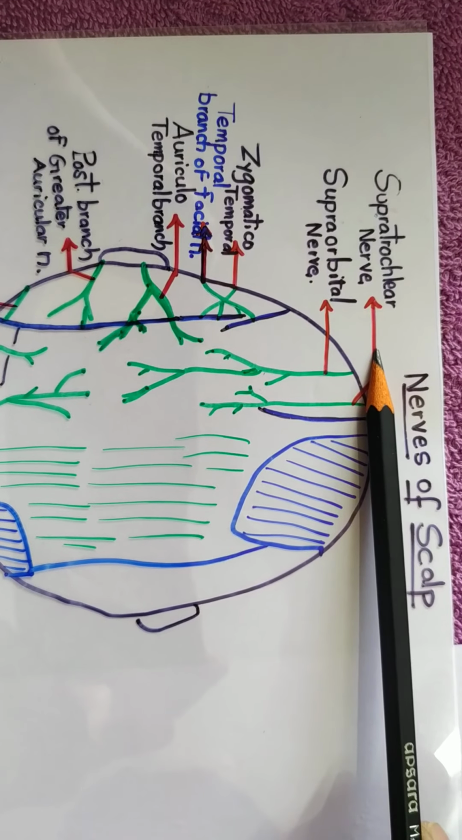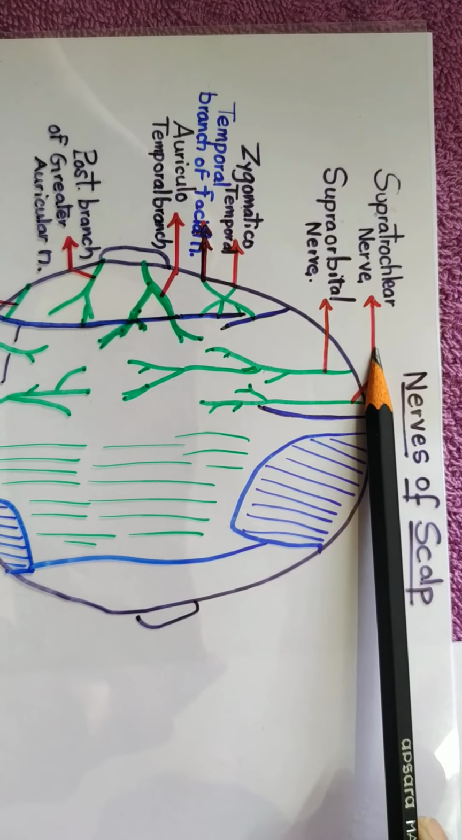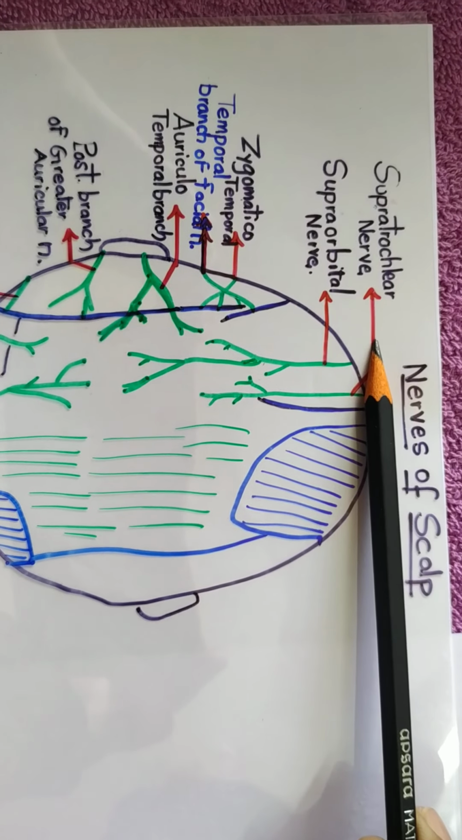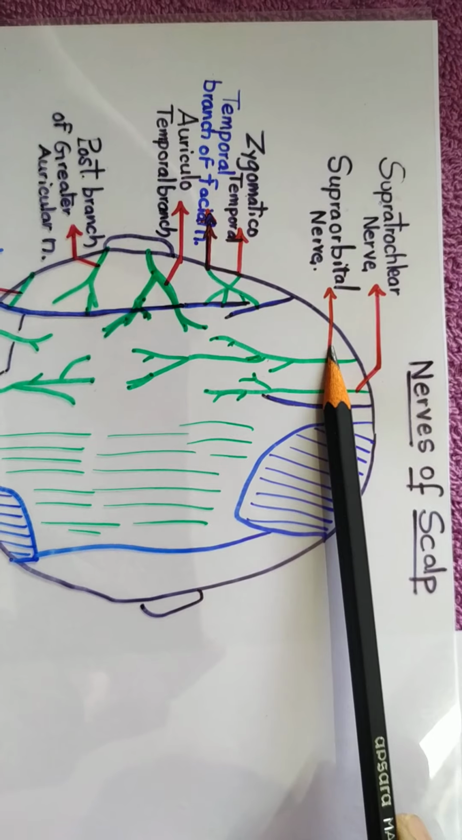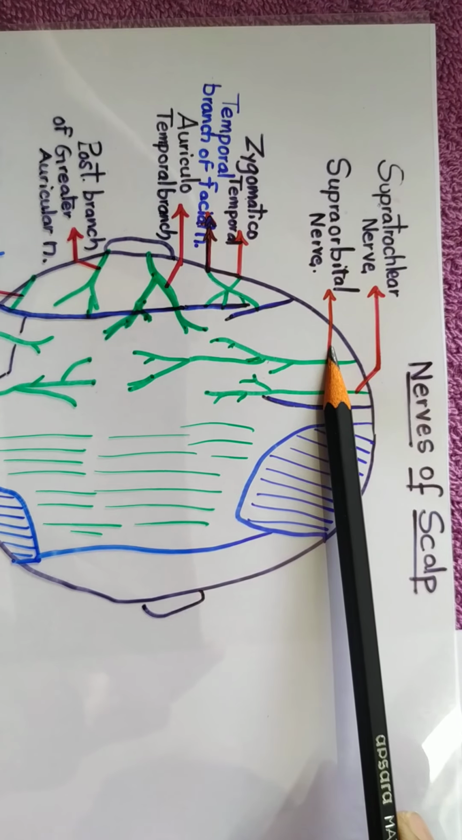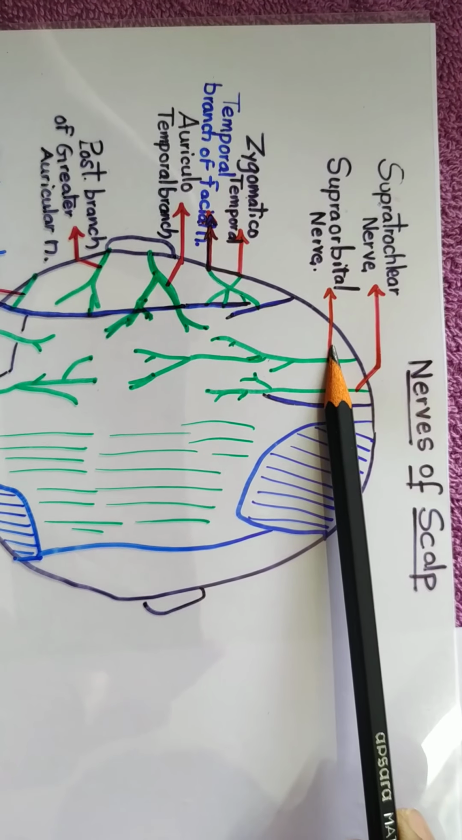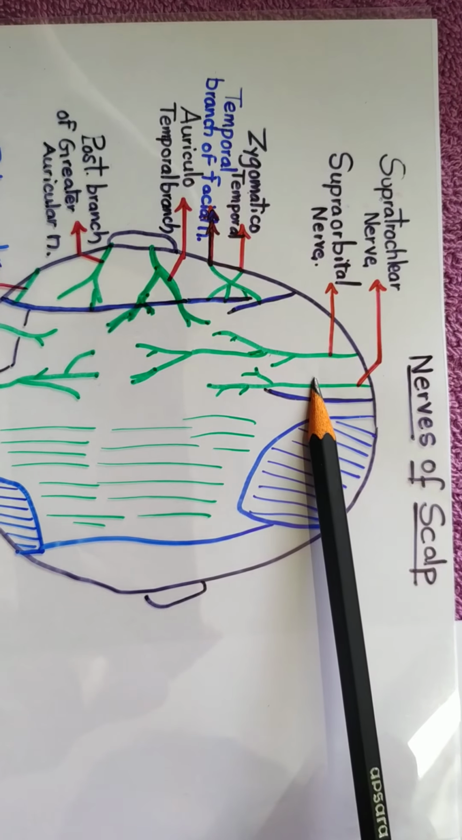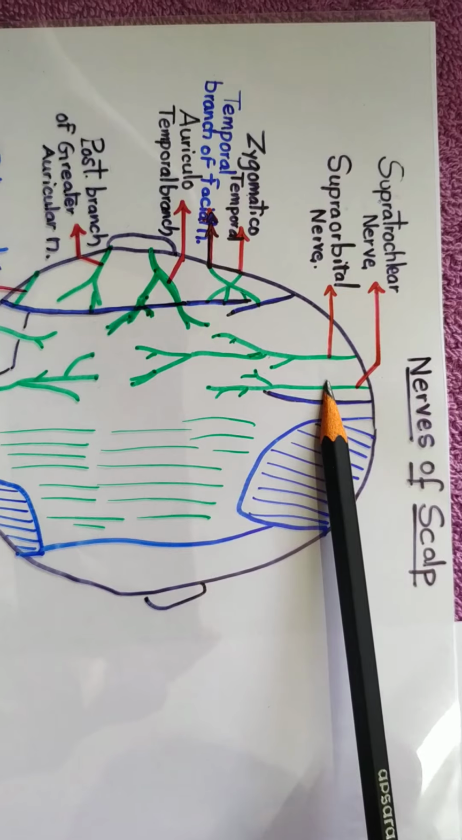It is a branch of frontal nerve. It is derived from ophthalmic division of trigeminal nerve. Coming to the second one, supraorbital, it is sensory. It is a branch of frontal nerve. It is derived from ophthalmic division of trigeminal nerve.